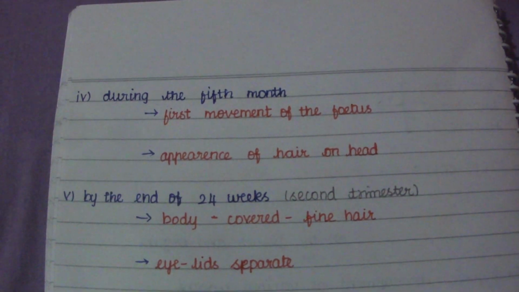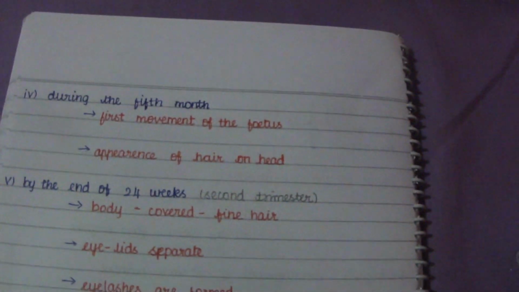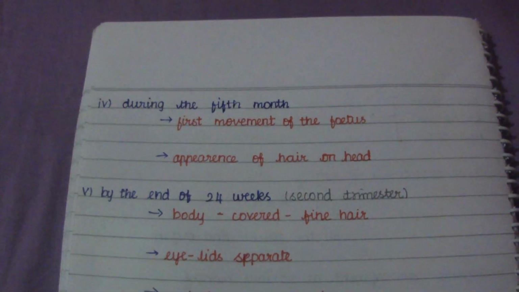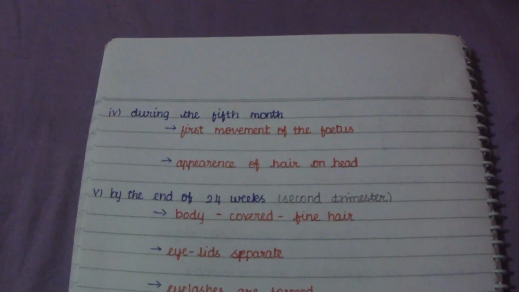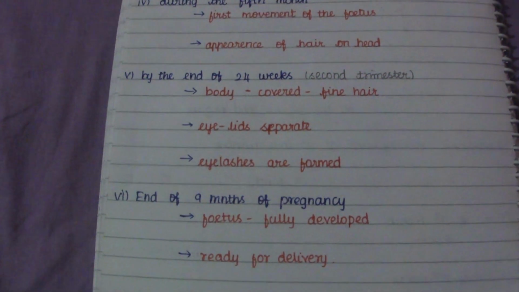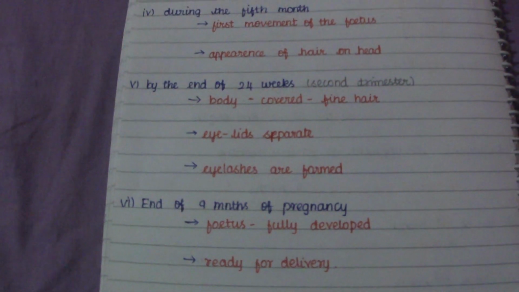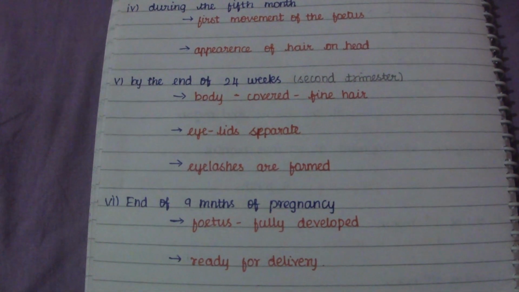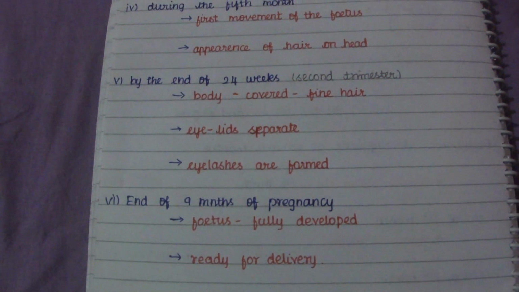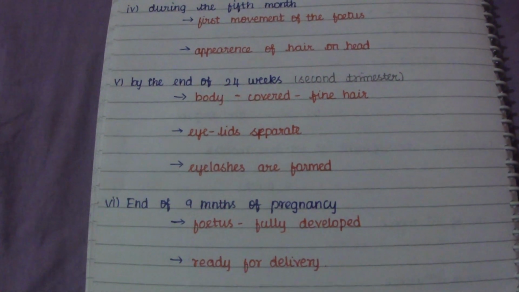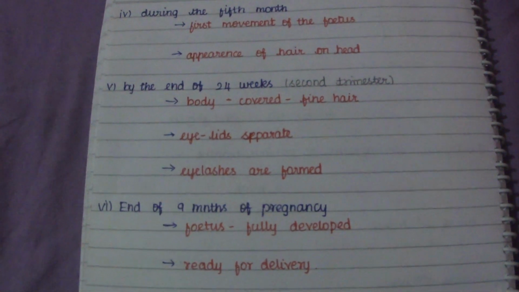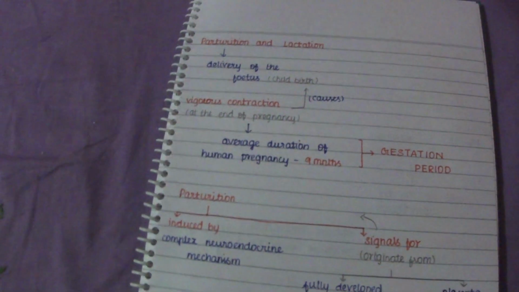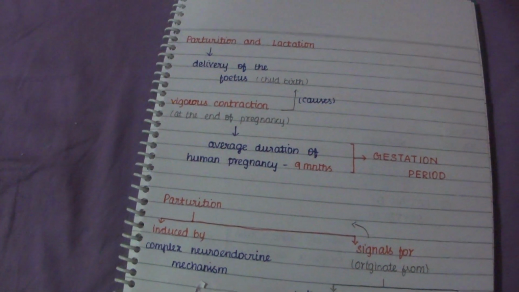During the 5th month, the first movement of the fetus occurs, and hair appears on the head. By the end of the 24th week, that is the second trimester, the body is covered with fine hairs, the eyelids separate, and eyelashes are formed. At the end of the 9th month, the fetus is completely developed and ready for delivery. So this is the topic of pregnancy and embryonic development.